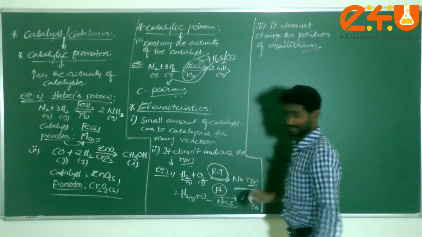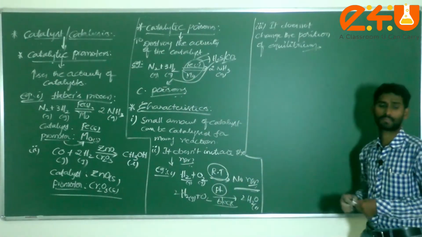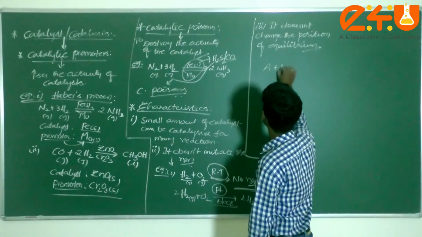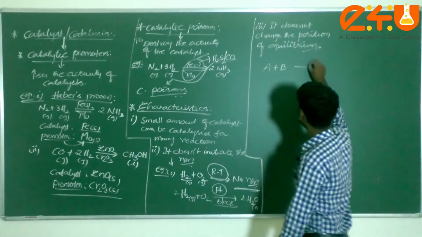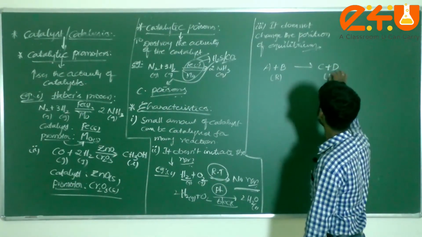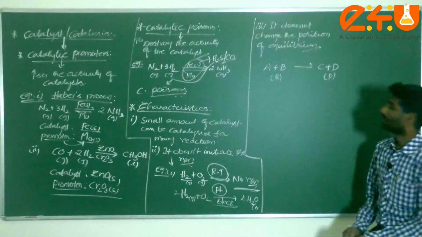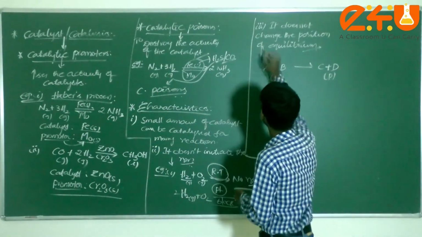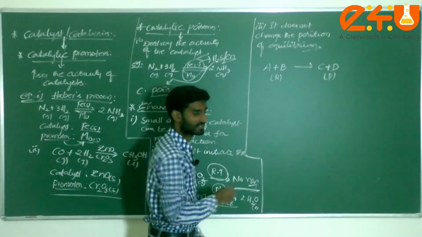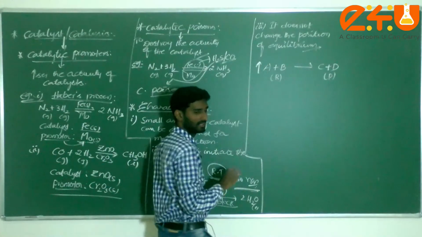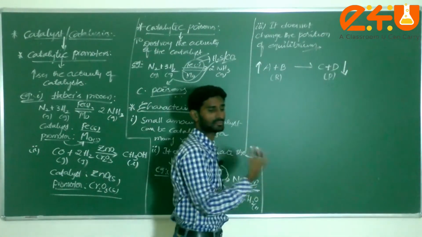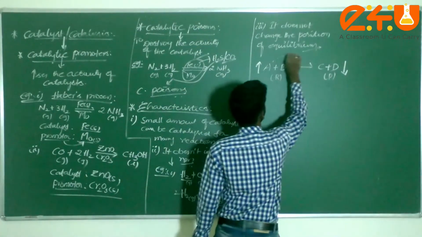Now, we discussed this in the chemical equilibrium topic. I am giving a general reference: A plus B, initially, goes to C plus D. This is called the reactant molecules. This is called, dear students, the products. Now, at the initial stage, the concentration of the reactants is at the maximum level. At the same time, the concentration of the products is nil. There is no concentration. In what type of direction, dear students?